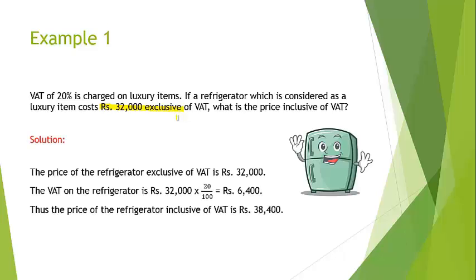We know the price of the refrigerator exclusive of VAT, which is 32,000. The VAT on the refrigerator is 32,000 times 20%, which is 6,400 rupees. By adding the two values, 32,000 and 6,400, we get the price of the refrigerator inclusive of VAT, which is 38,400 rupees.